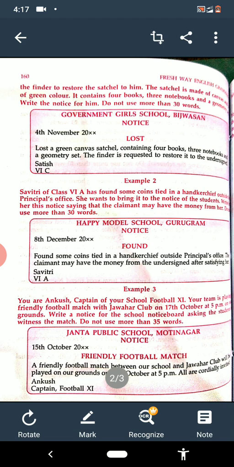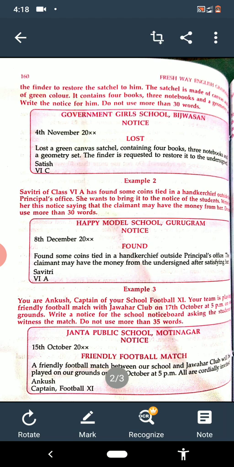Always keep in mind one thing, that we should not use more words in the notice. Only the necessary detail we have to give. We should not use any extra word. Otherwise there will be wrong. Now see, the name of the school is not given, but it is written here, Happy Model School, Gurugram. Then second line notice, then date, and then it is found,